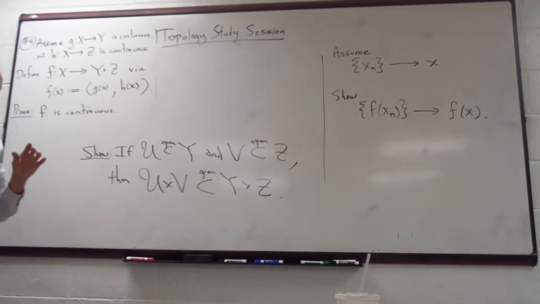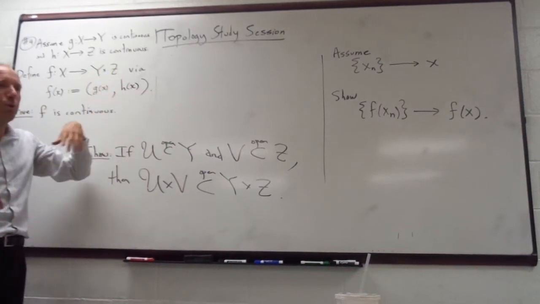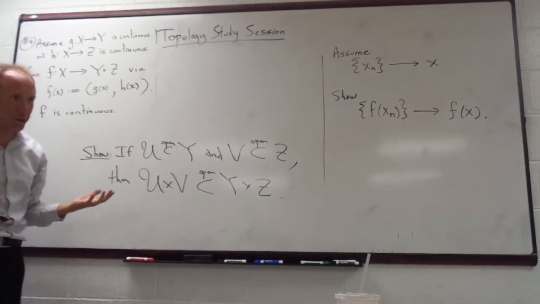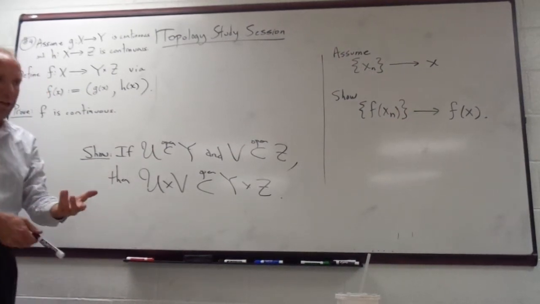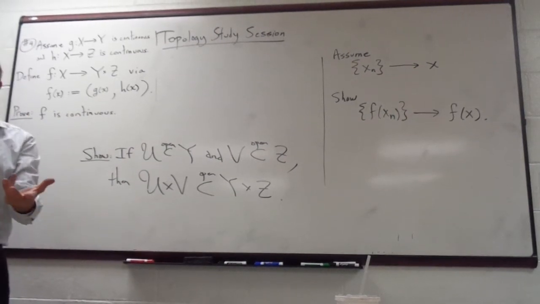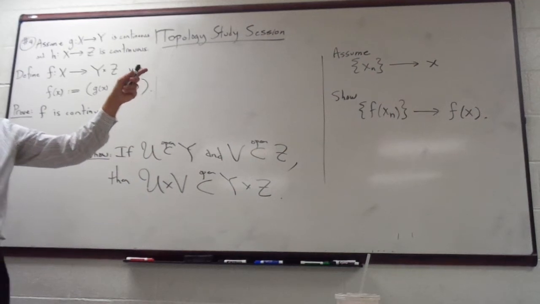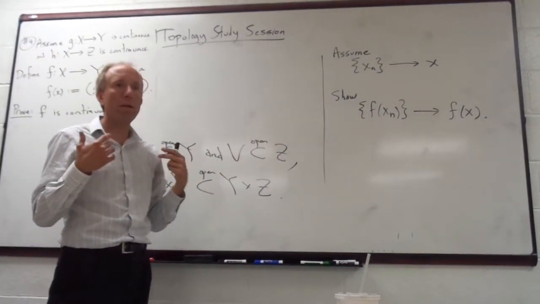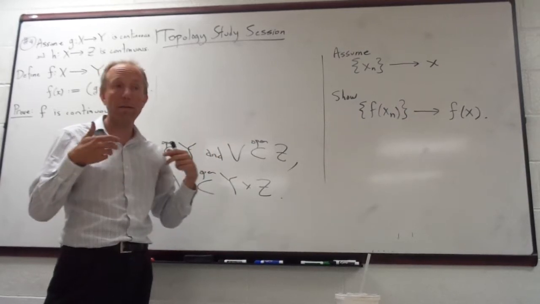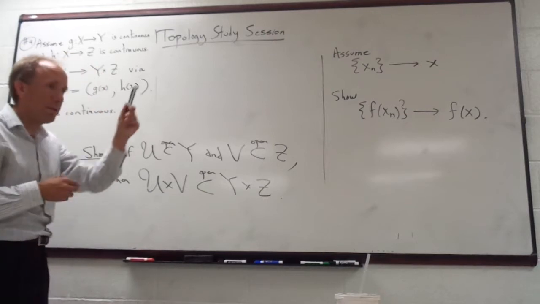So instead of trying to figure out what neighborhoods or open sets in Y cross Z look like, which is what you would need to do for the definition, or for Prop 8, or for Prop 9, this is the one way of approaching the problem that doesn't require me to think about what neighborhoods or open sets look like at all. So I'm going to propose we try that.